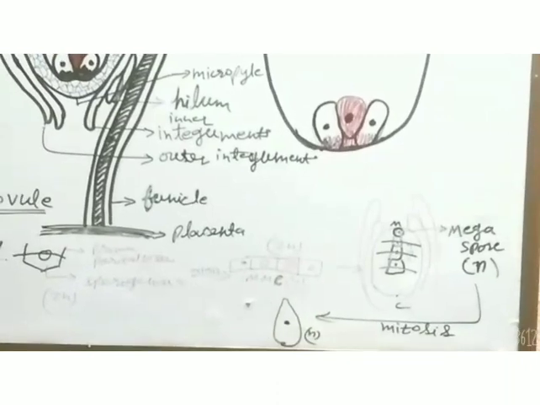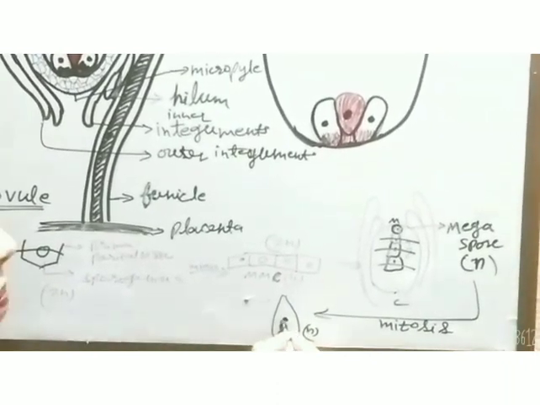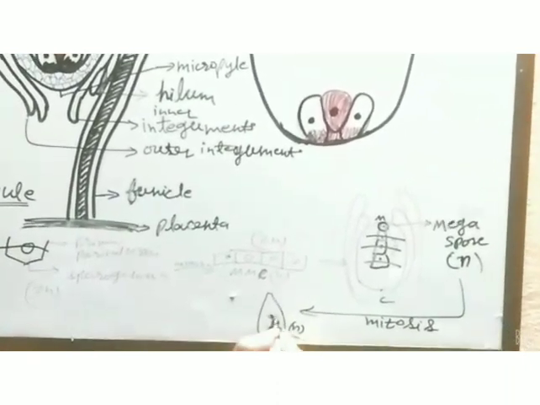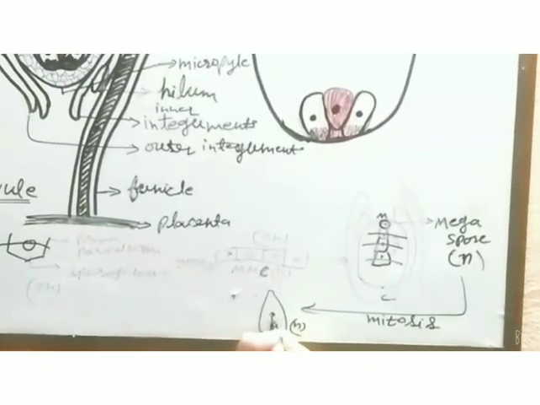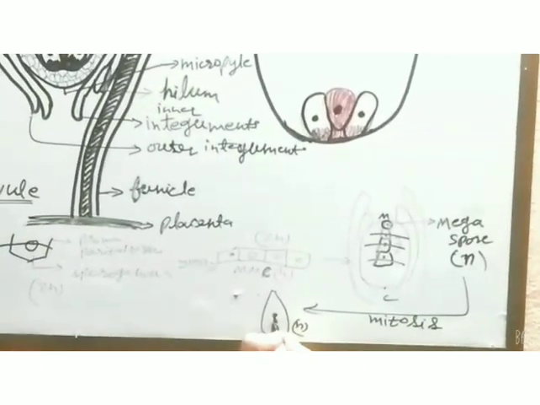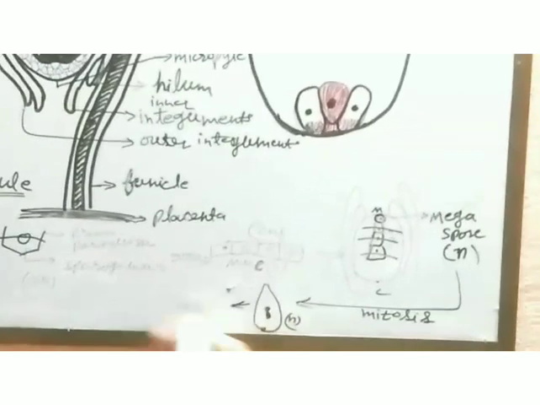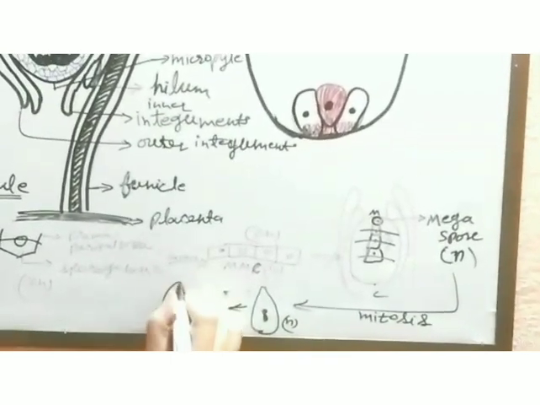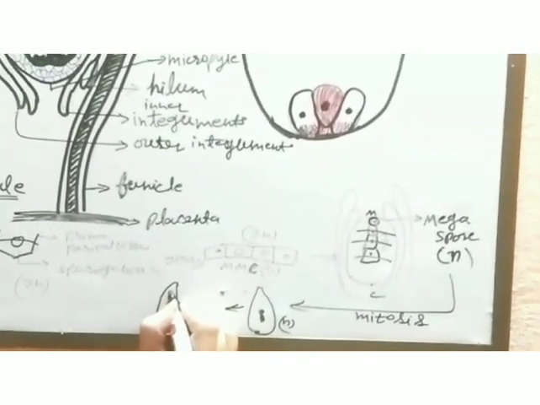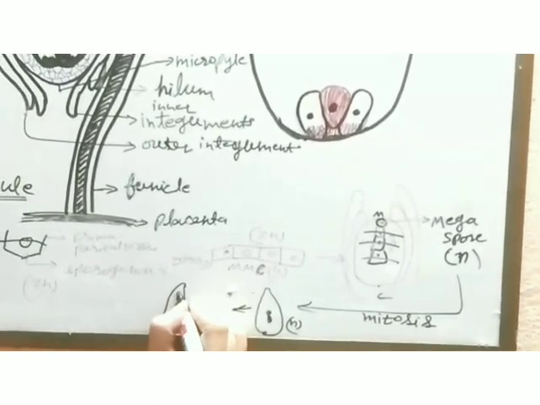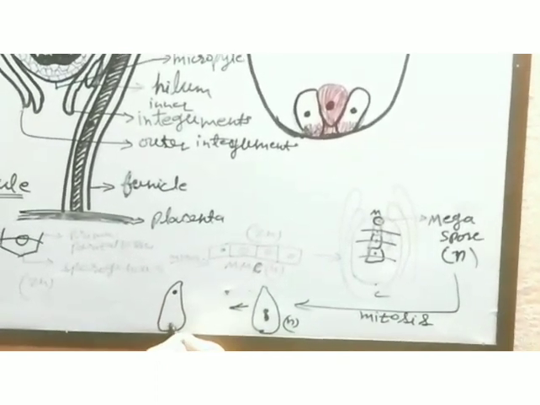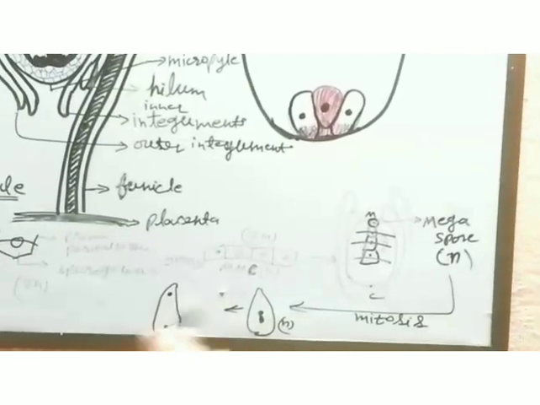When first karyokinesis takes place here, the nucleus will divide into two daughter nuclei. In this way, the two nucleated cell will be formed. Both the nuclei will move to each pole.